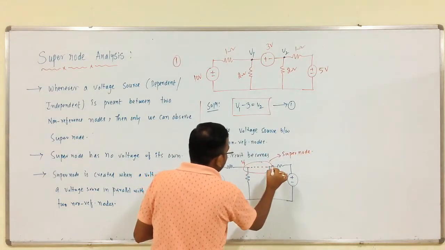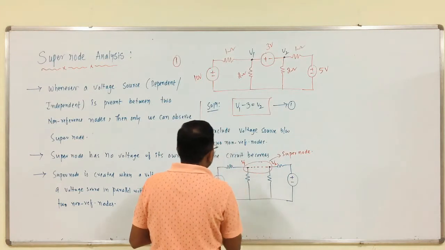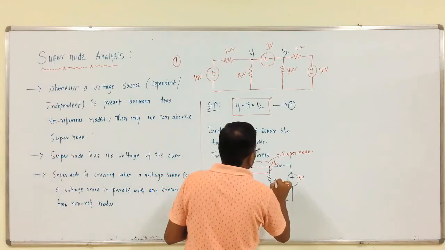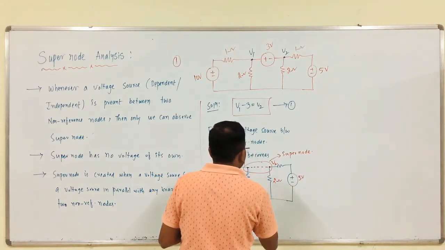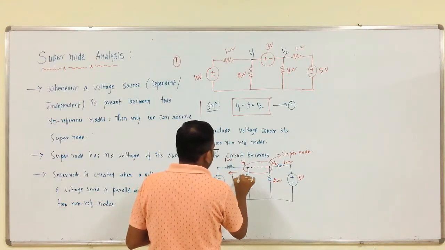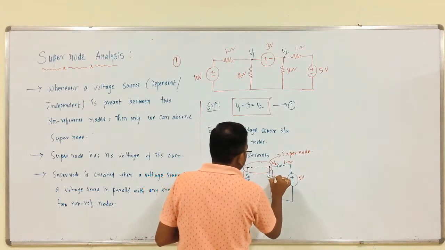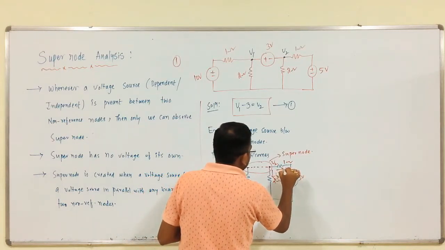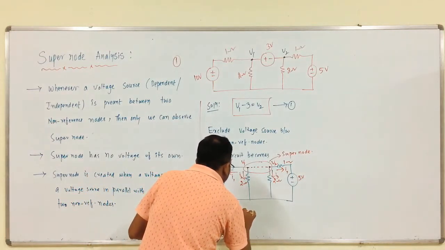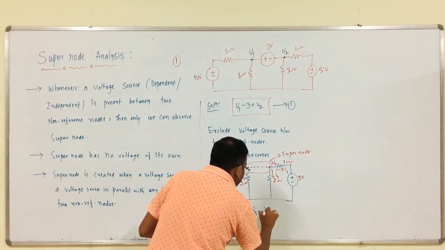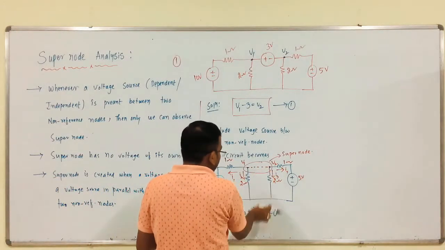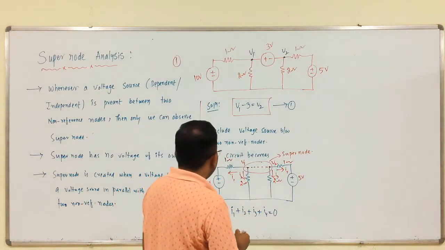So, this is V1, this is V2. This is 1 ohm, this is 10, this is 5, this is 2 ohm, this is also 2 ohm, this is 1, this is 1. This is leaving I1, this is leaving I2, this is leaving I3, this is leaving I4. So I1 plus I2 plus I3 plus I4 is equal to 0.